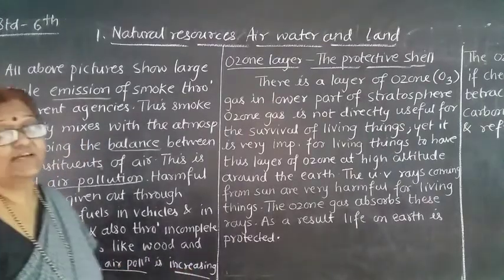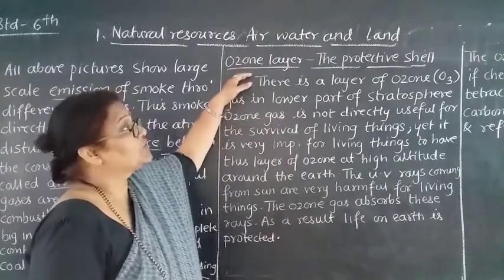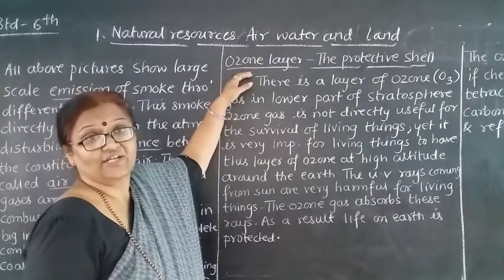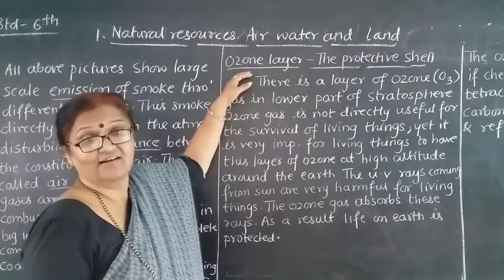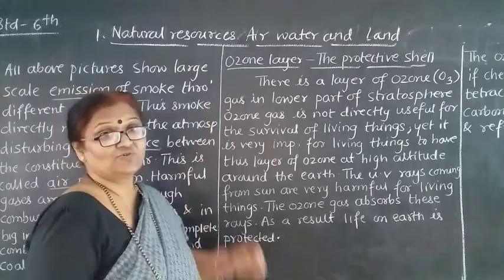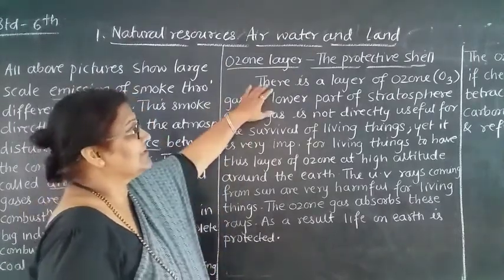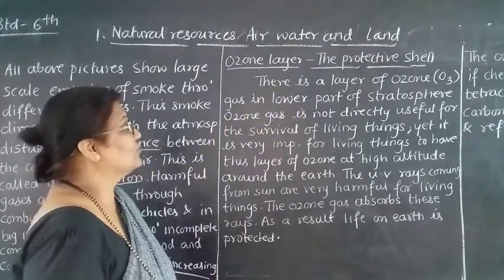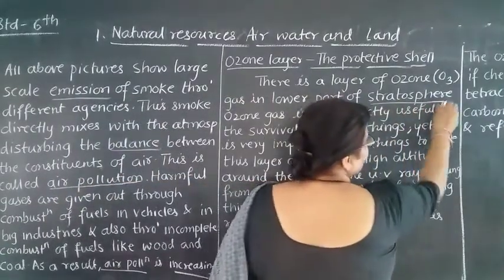Then see the next one. The most important layer is the ozone layer. The ozone layer is also called the protective layer. The ozone layer surrounds the earth, or you can say protects the earth. Now we are going to see what the ozone layer actually is. There is a layer of ozone gas in the lower part of the stratosphere.